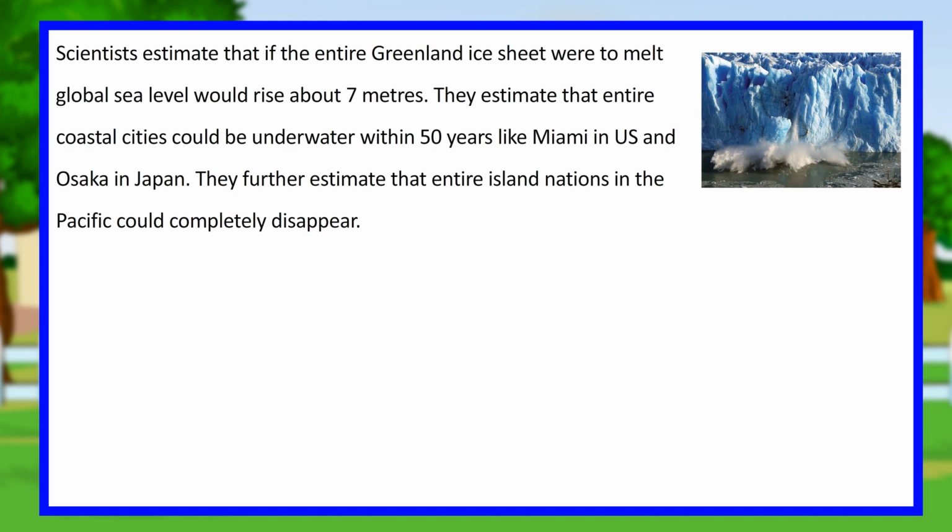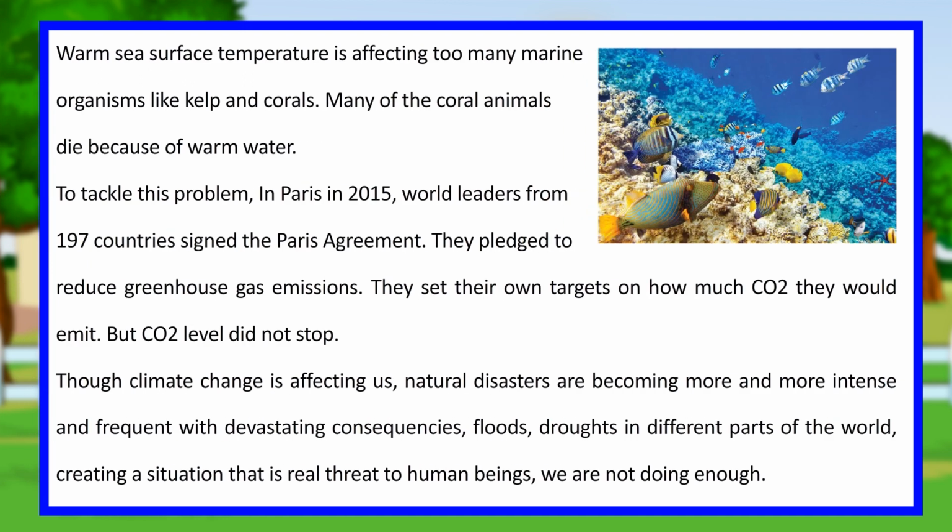They estimate that entire coastal cities could be underwater within 50 years, like Miami in the US and Osaka in Japan. They further estimate that entire island nations in the Pacific could completely disappear. Warm sea surface temperature is affecting too many marine organisms like kelp and corals. Many of the coral animals die because of warm water.